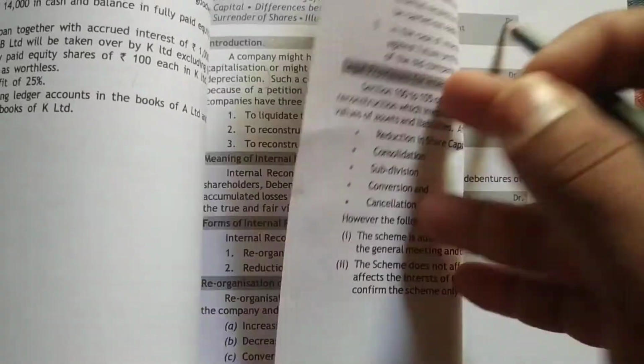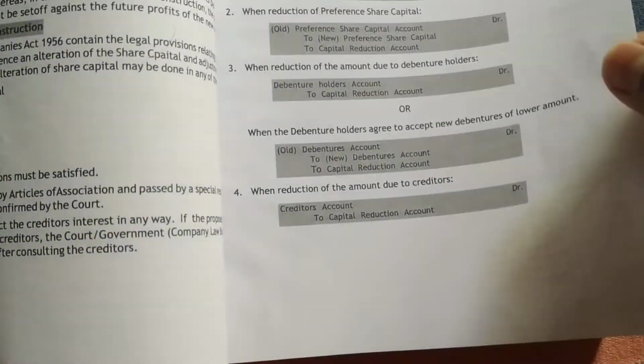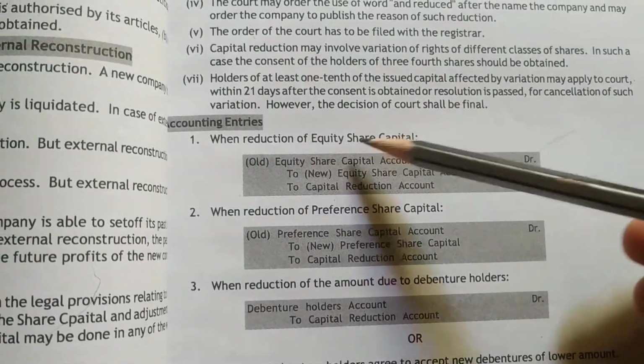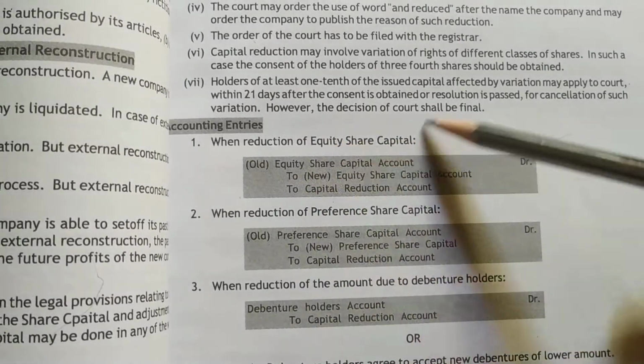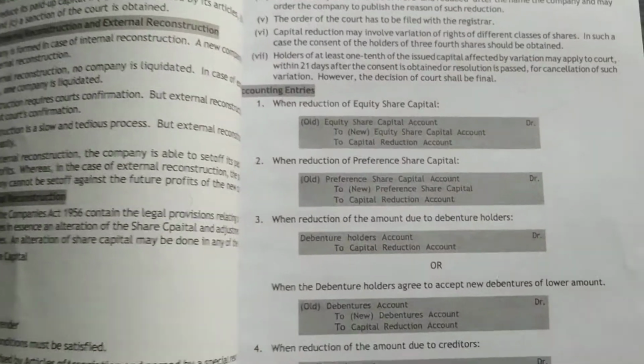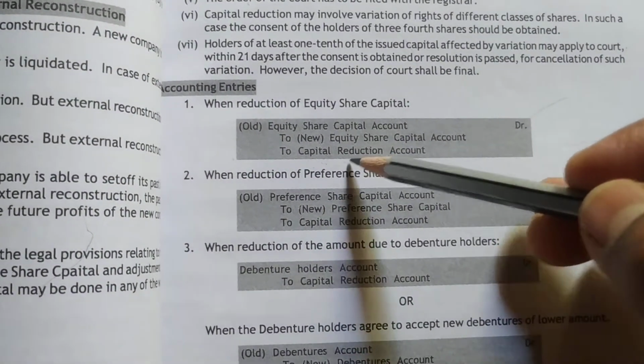Okay, so we'll see the format. This is not important. Let us go directly to the format. Here we have the reduction of equity share capital. When we are reducing equity share capital, one new account called the capital reduction account will open. For every reduction, we will open one new temporary account called the capital reduction account.